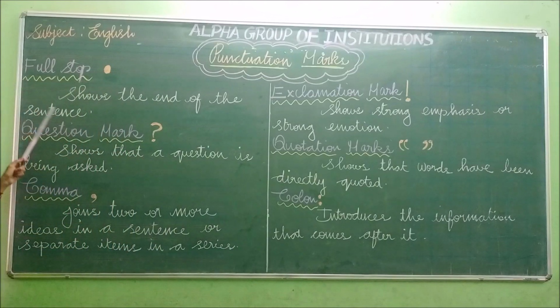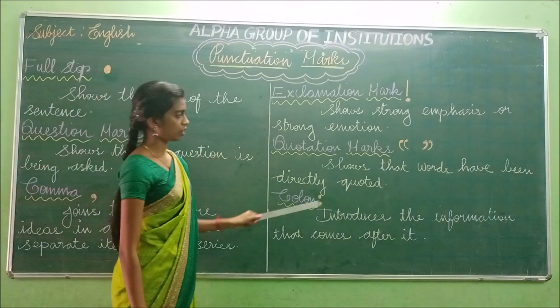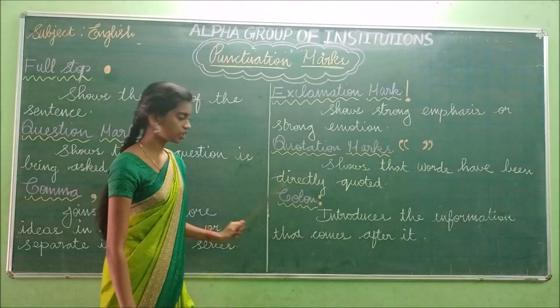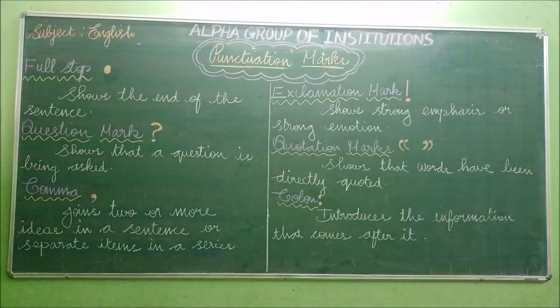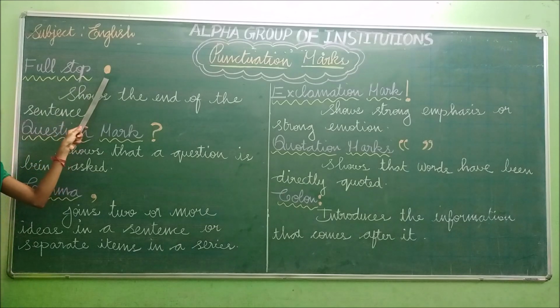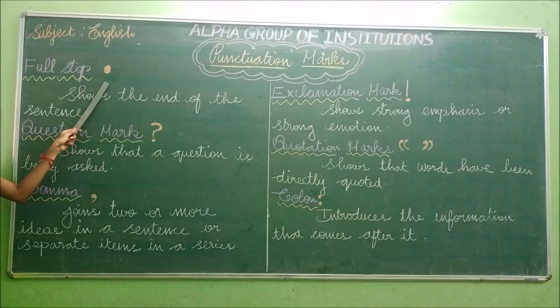We'll read it once again. The first one is full stop, question mark, comma, exclamation mark, quotation marks, colon. So now let us see where to use these punctuation marks. So the first one is full stop. So this is the symbol of full stop. You all know.